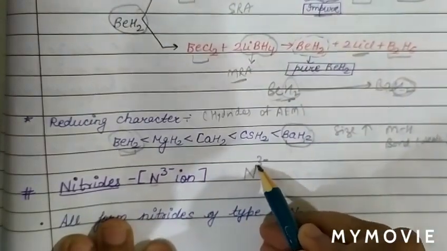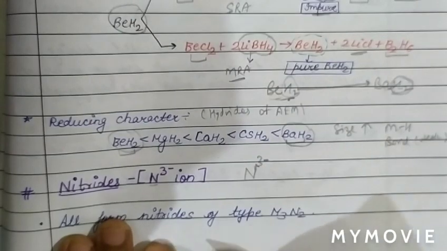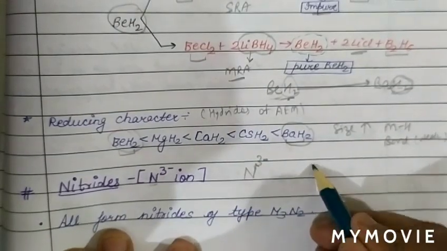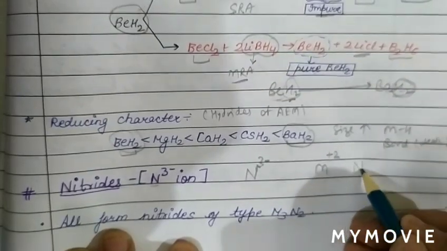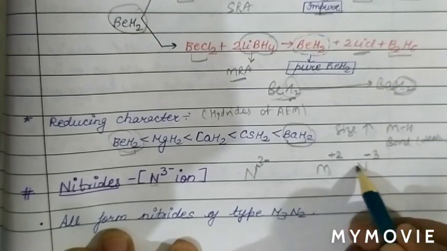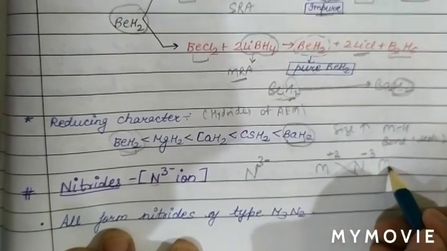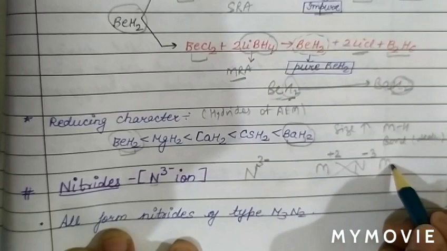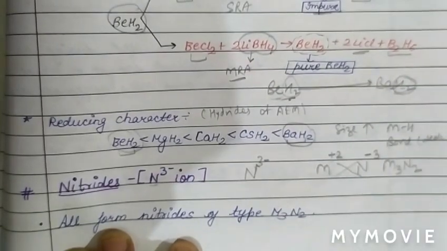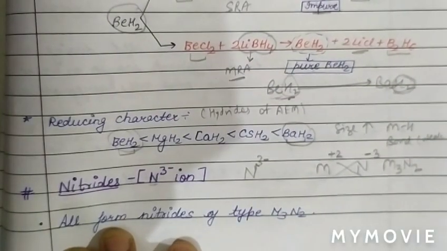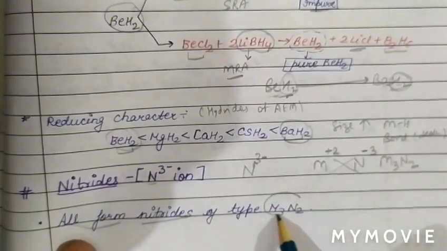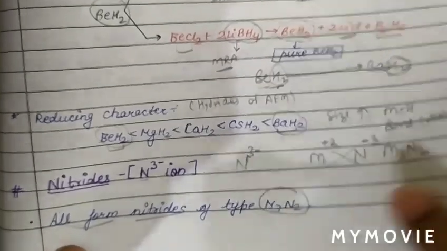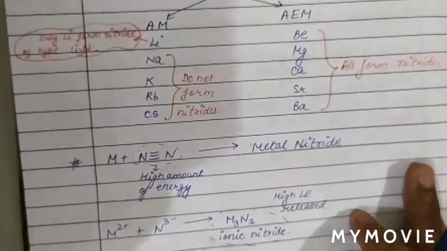Now we will discuss another ion which we call nitride. In the nitride ion, the charge on nitrogen is -3. To balance, alkaline earth metal charge is +2, and the charge on nitrogen in nitride is -3. Now cross multiply, so it forms M3N2. So all alkaline earth metals form a nitride of type M3N2.